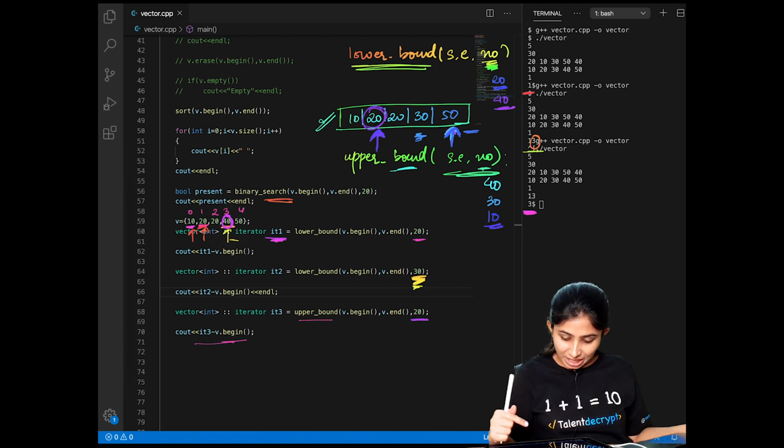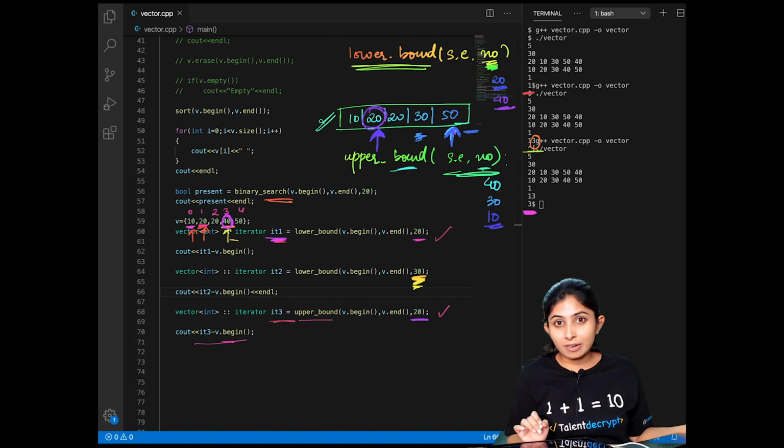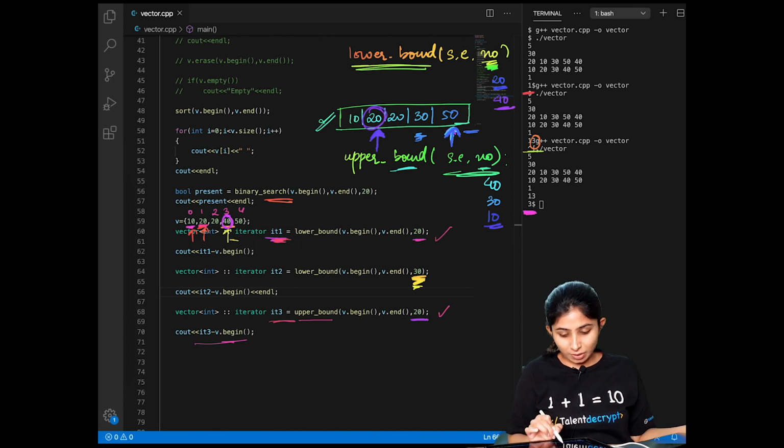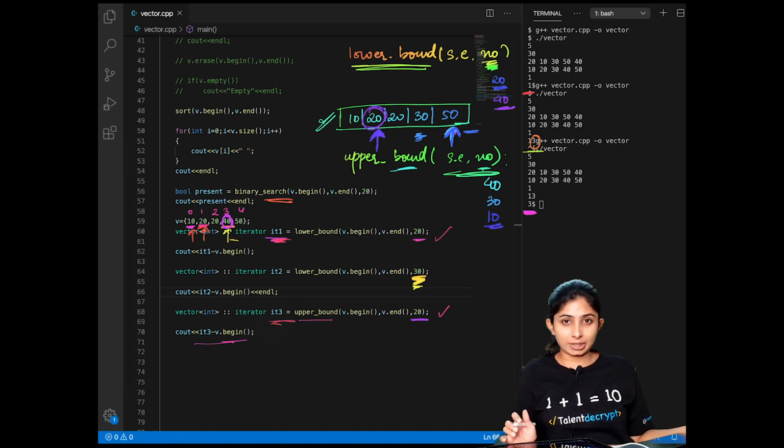Now let's see if we can use this upper bound and lower bound to calculate something else. If you look here very carefully, you will realize that what if I subtract the lower bound of my element from the upper bound? Then the difference will give me the number of occurrences of my element, or the count of my element in that particular vector.